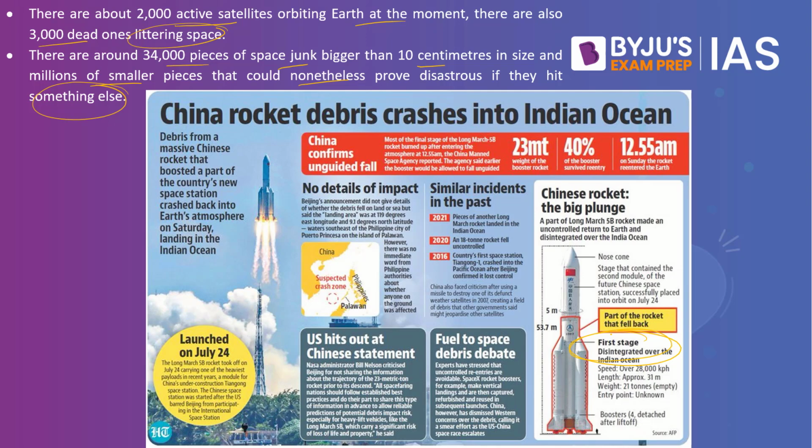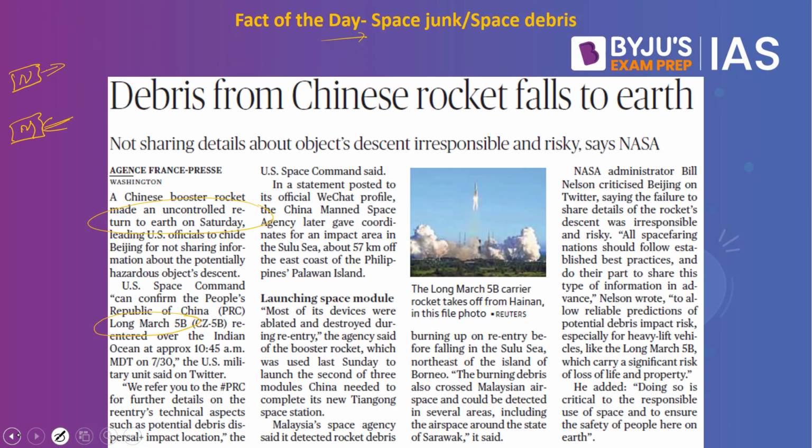So the minute the rocket is launched, you would have the satellite which will be placed in the orbit, but the first stage falls off in a desired path as designed by that particular organization. But in the present situation, what is happening? The re-entry of this particular rocket is not as per the expectation, but it is happening in a haphazard manner, which is what is called uncontrolled re-entry. So uncontrolled re-entry basically means the rocket is not falling in a designated path, but instead it can fall anywhere on earth.